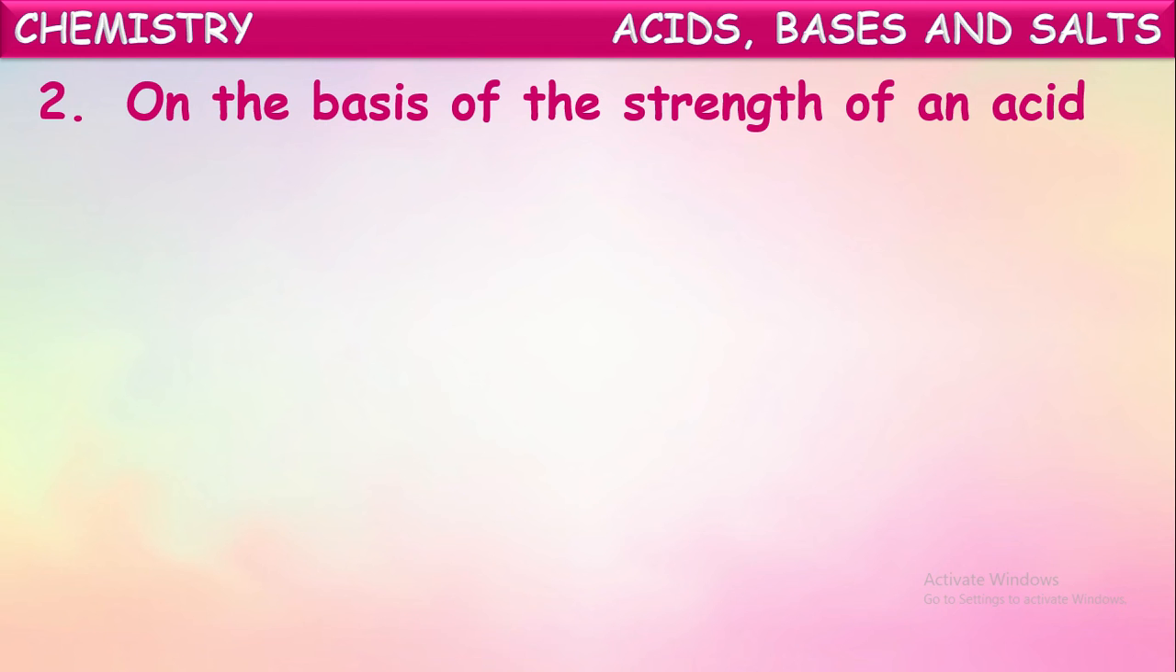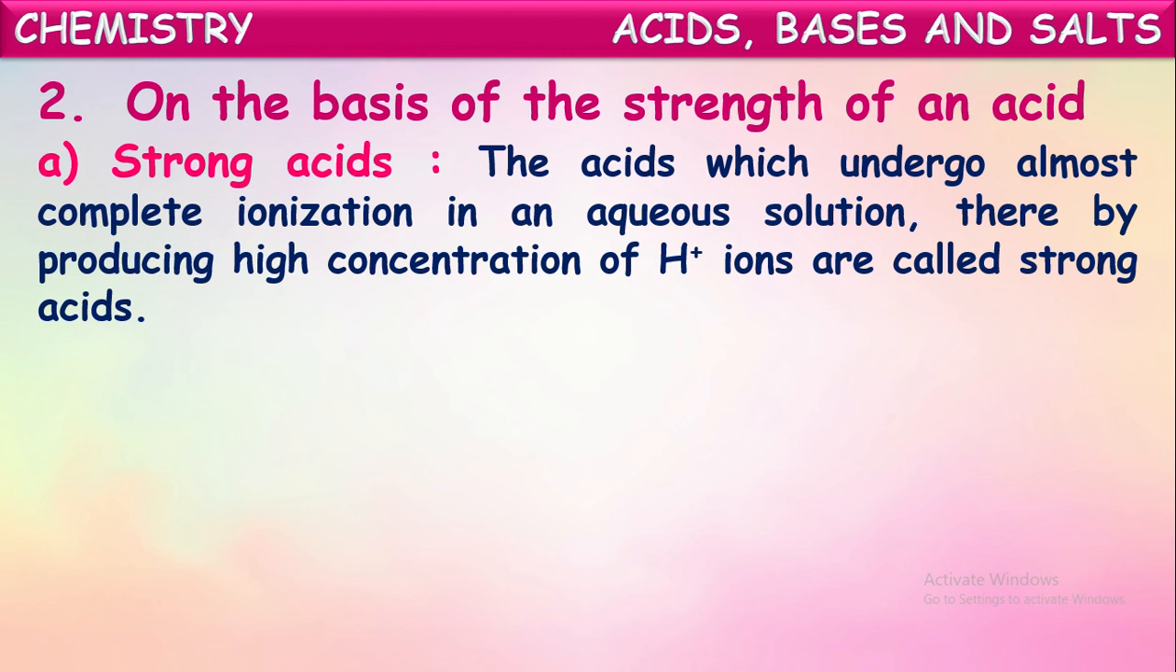Now, on the basis of strength, how are these acids classified? Based upon the strength, acids are classified into two categories. One is the strong acids. The acids which undergo almost complete ionization in an aqueous solution, thereby producing a high concentration of H plus ions, are called strong acids. What does it mean here?